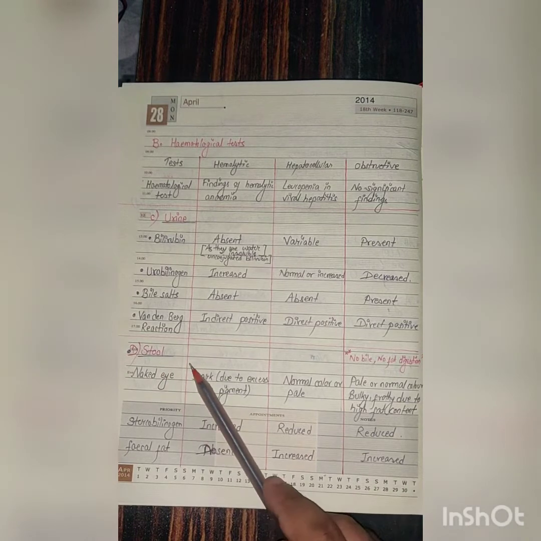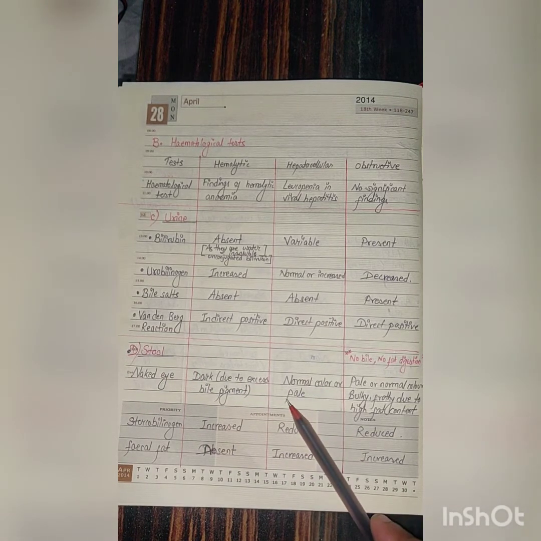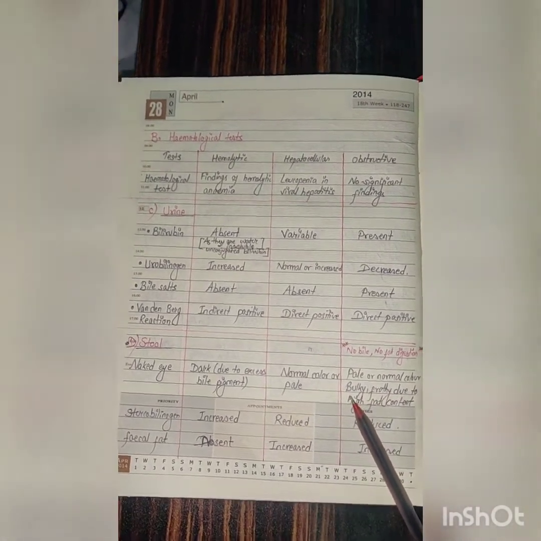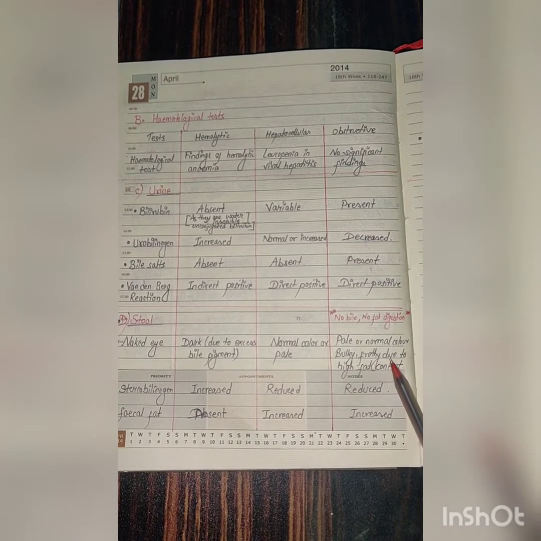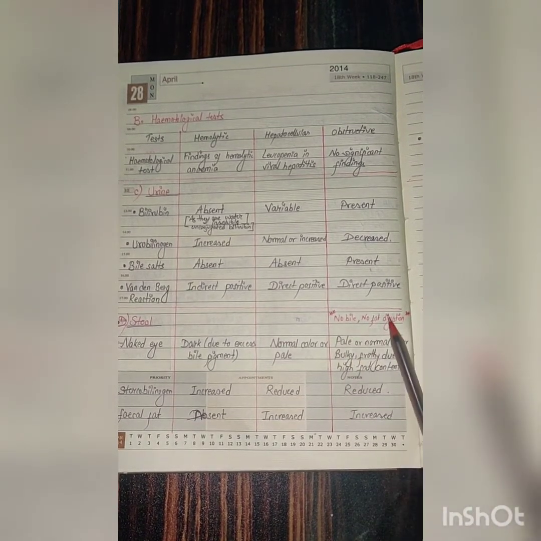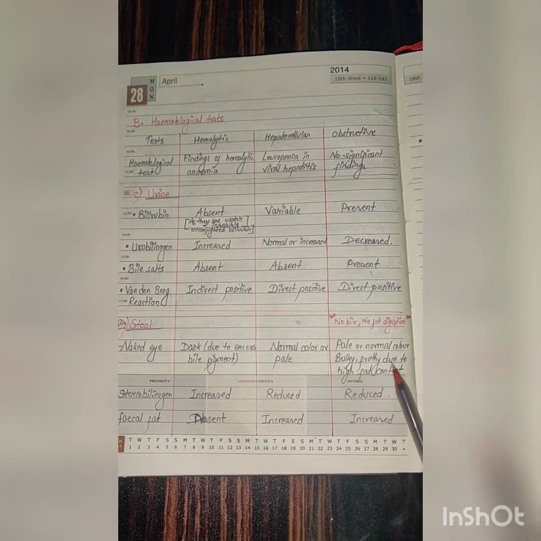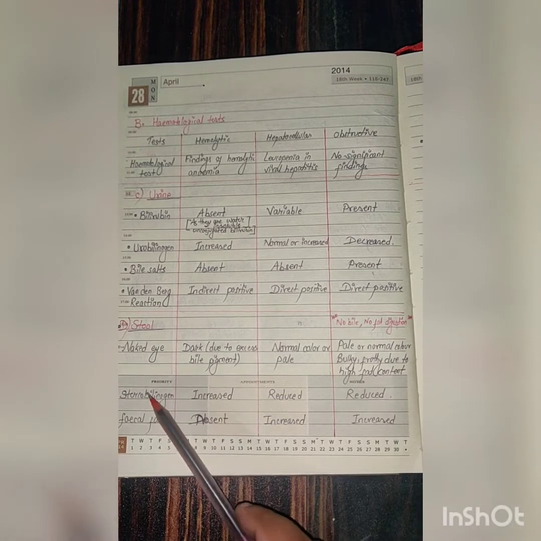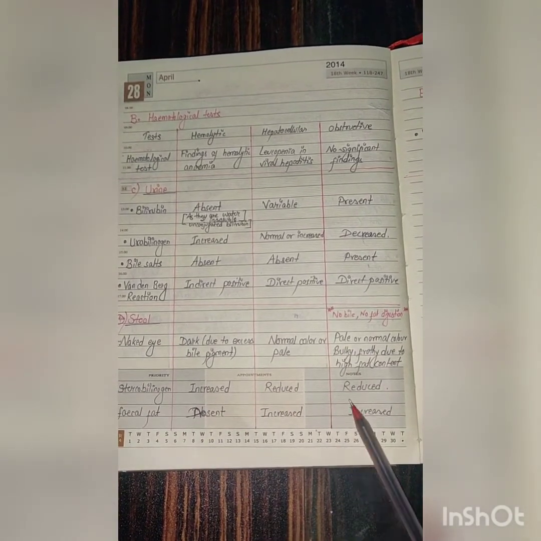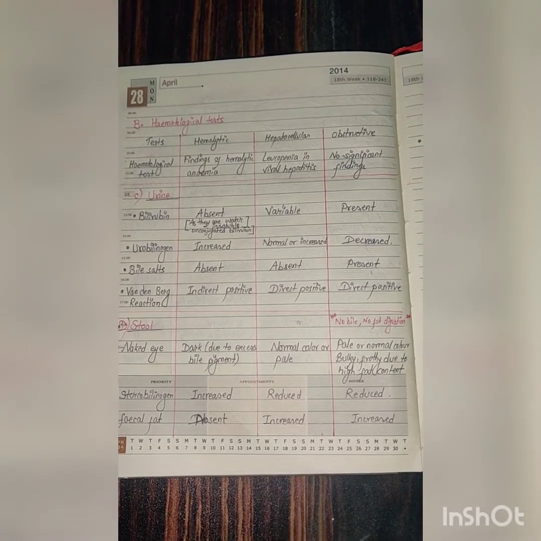Stool, naked eye examination, dark due to the excess bile pigment. Normal color or pale in nature, pale color. It is pale or normal color, bulky, fruity due to the high fat content. Because in case of obstructive jaundice there is no bile, no fat digestion, as bile helps in emulsification of the fat, so it causes the bulky, fruity stool. Stercobilinogen increased, reduced. Fecal fat increased in case of hepatocellular and the obstructive, whereas absent in case of hemolytic.